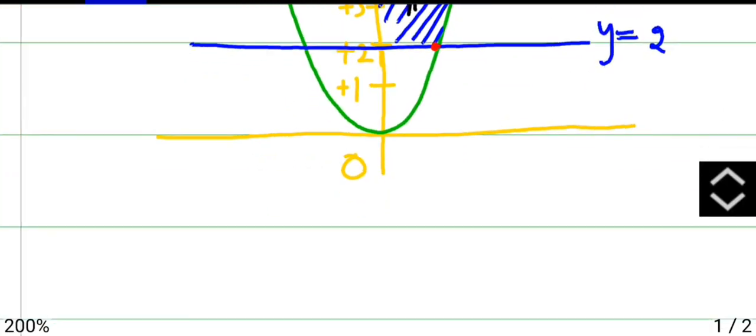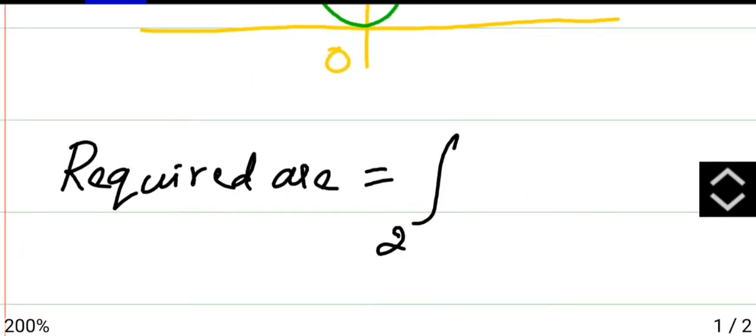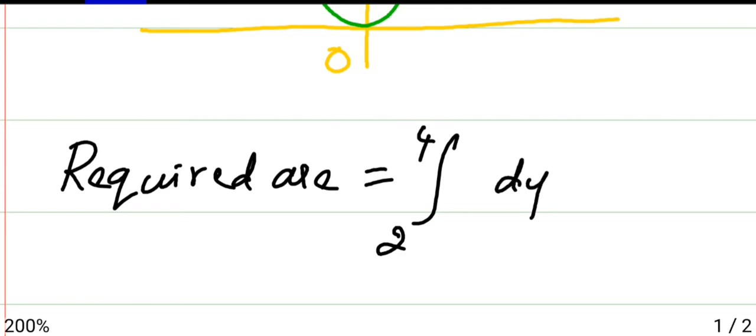Okay. So to calculate the required area, you can take the limits from here, that is 2 to 4. Whenever they give you a y value, you will take dy. If they give you an x value, you will take dx.